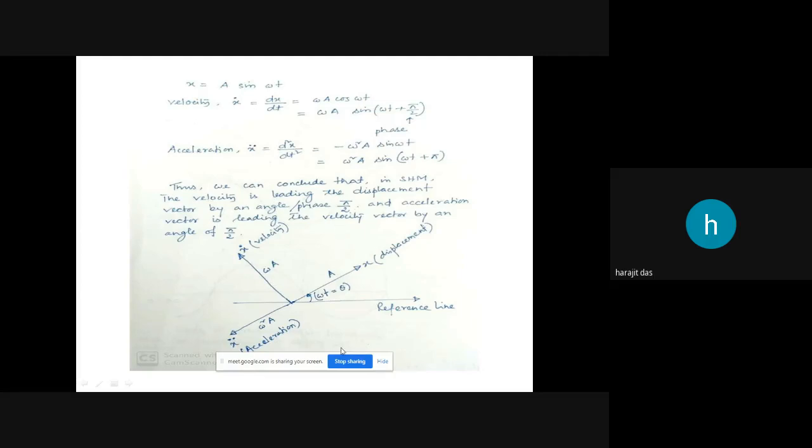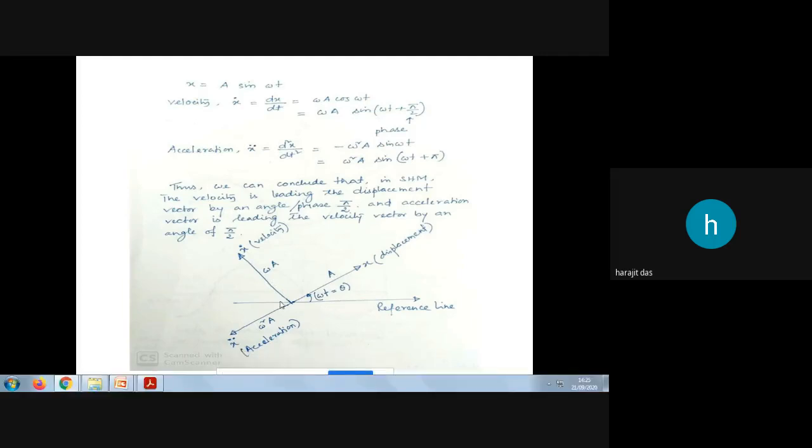If you want to depict velocity, displacement and acceleration in graphical form, let us consider this as the reference line. This is the displacement vector with amplitude a, making angle omega t, which is theta. With respect to this displacement, the velocity will be at an angle of pi by 2.